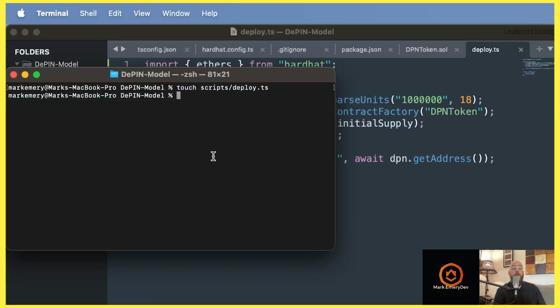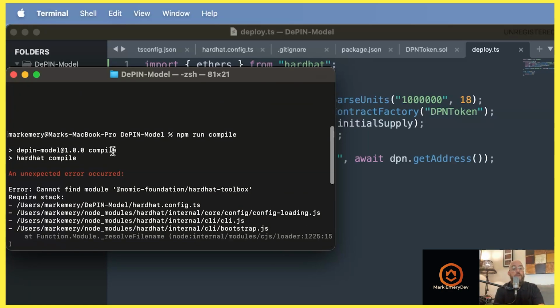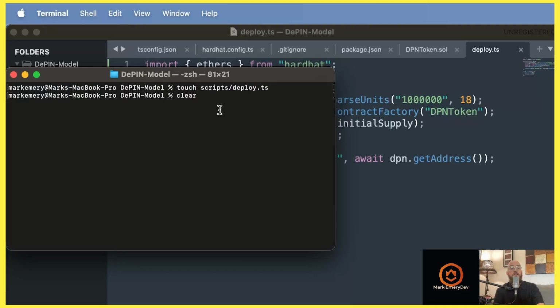And now we can have some fun. If you pull up your terminal and clear it, let's fire a couple commands. npm run compile, okay? And we end up with a little bit of an issue. Let's deal with it. Okay, I'm glad we did this.